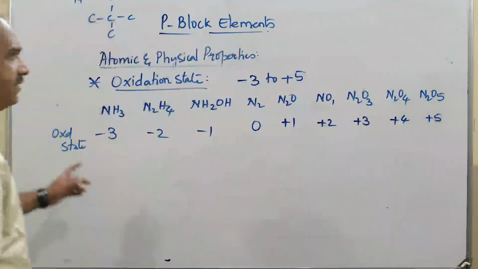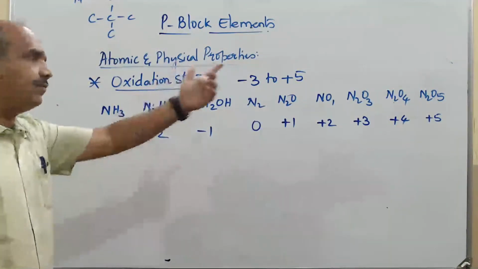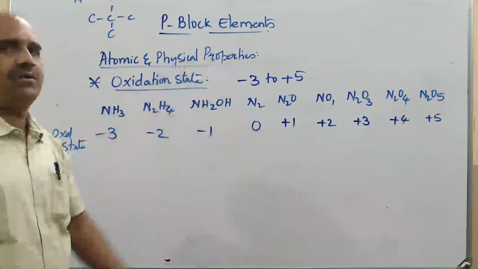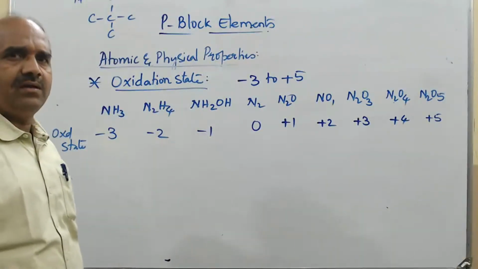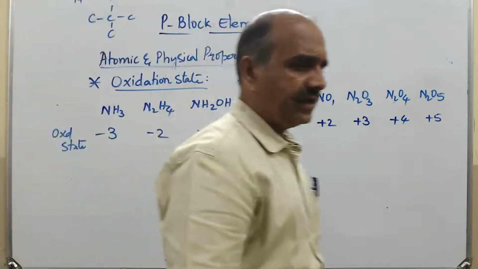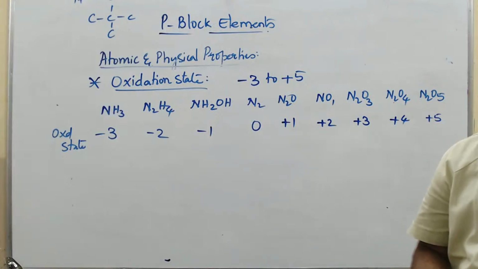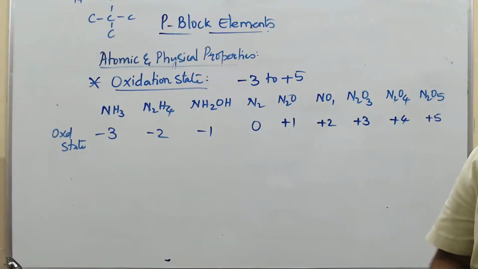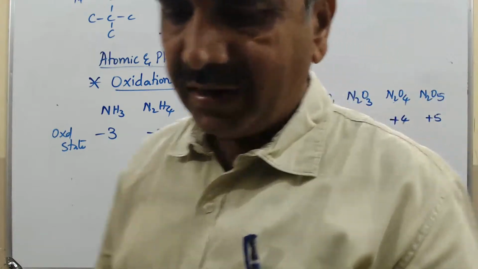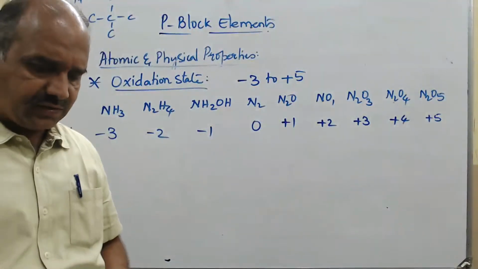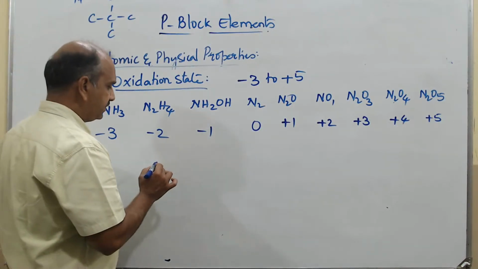So what is our observation? Nitrogen can exist in -3 to +5, these many different oxidation states. This is one example for the oxidation state. Like this, the phosphorus and other elements also will be existing. But moving down the group, what happens is the stability of +5 oxidation state decreases while that of +3 increases.